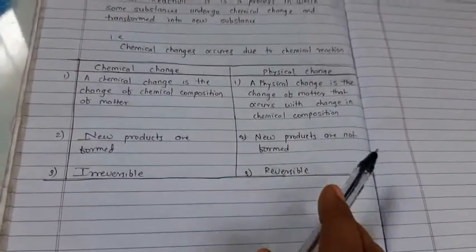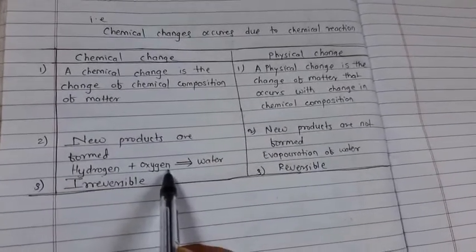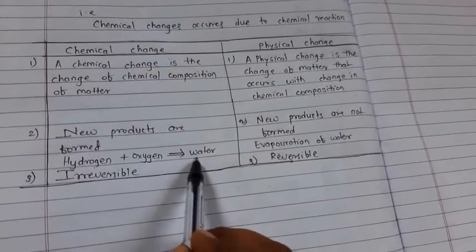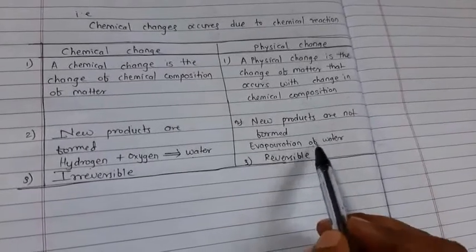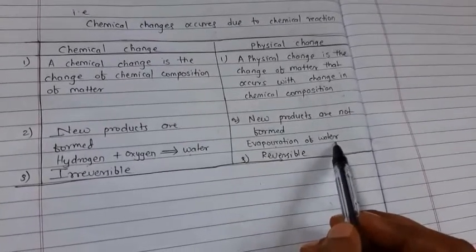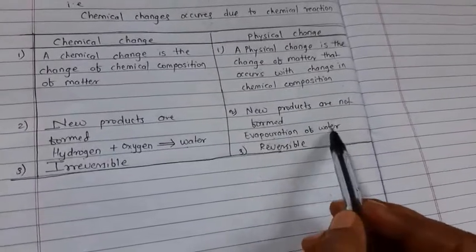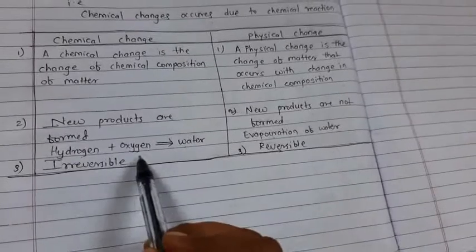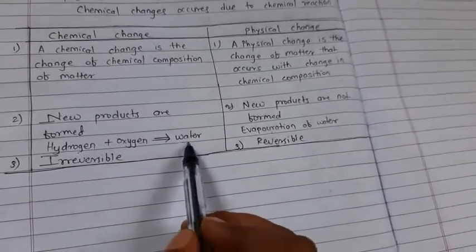For example, when hydrogen and oxygen combine chemically, they form a product, water. For physical change, an example is evaporation of water. Here, if you consider the vapors and they are condensed, they can again be converted into water. Means here no new product is formed, but with the help of oxygen and hydrogen, a new product, water, is formed.